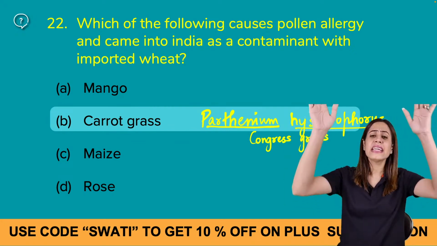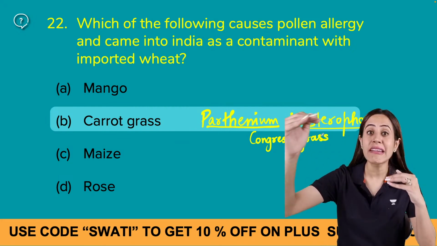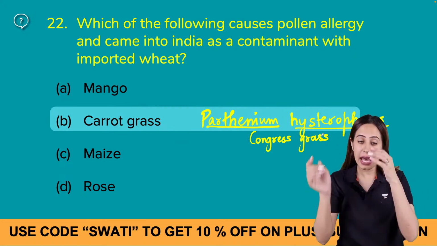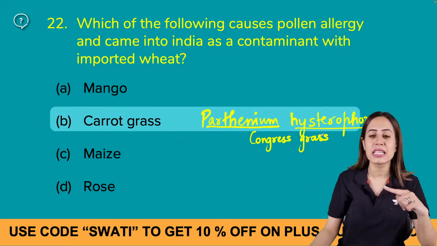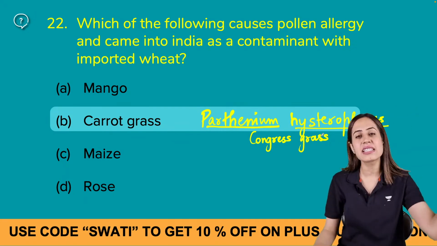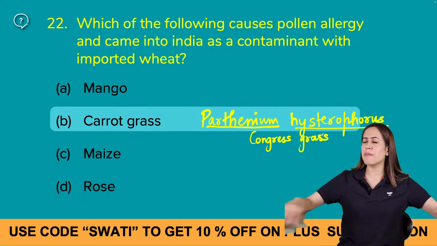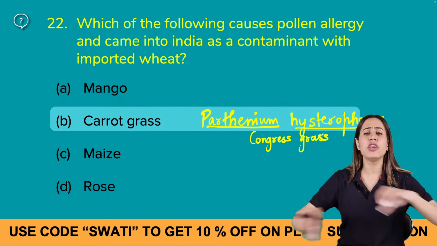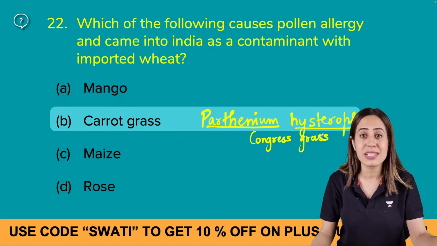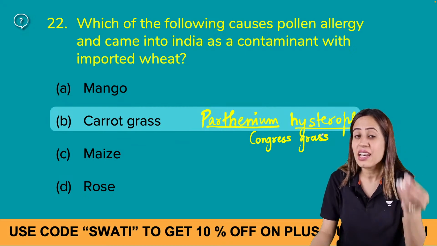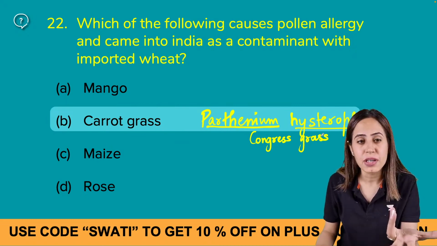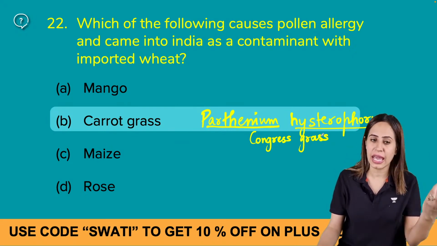In the 1960s, at the time of the Green Revolution, Mexican wheat varieties came into India, and along with them Parthenium hysterophorus entered accidentally and became invasive. It became ubiquitous, spread everywhere in India, and caused pollen allergy. All the allergic reactions which are caused are known as hay fever, right?